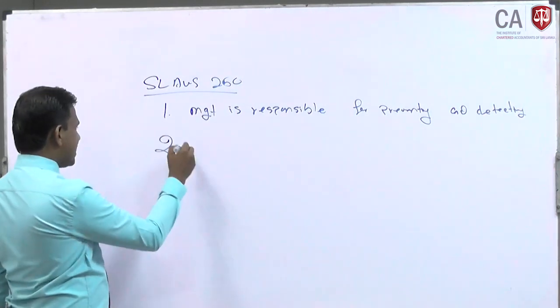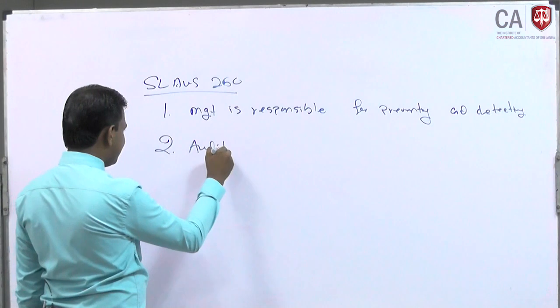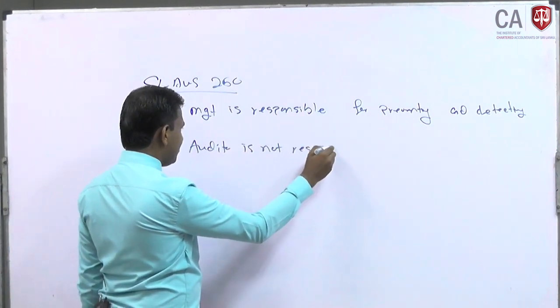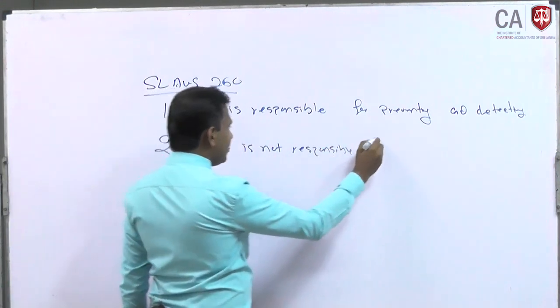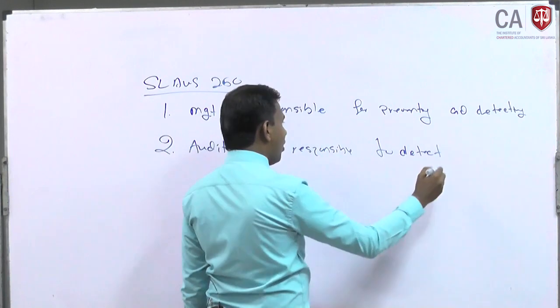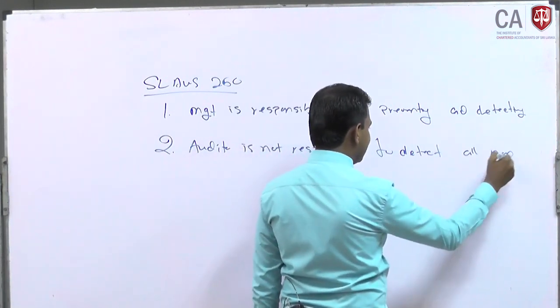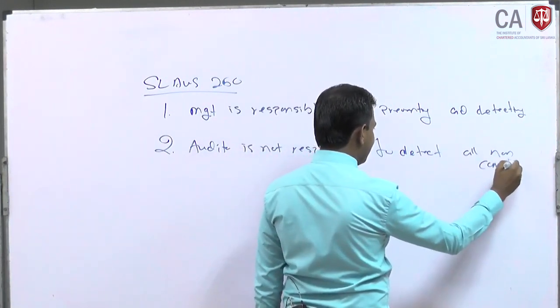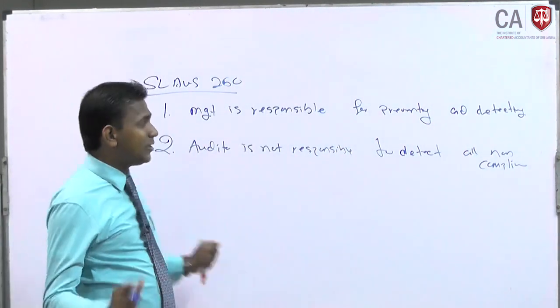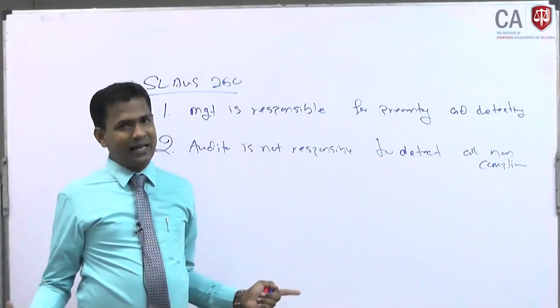Point number 2, you should say, auditor is not responsible to detect all non-compliances. So auditor is not responsible for preventing, as well as auditor is not responsible for detecting all non-compliances.